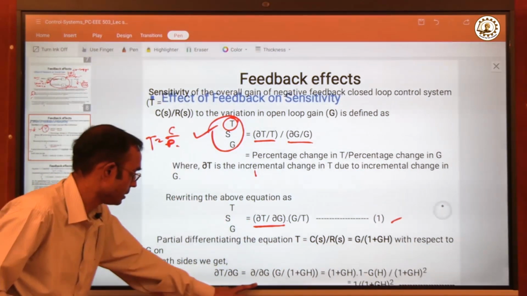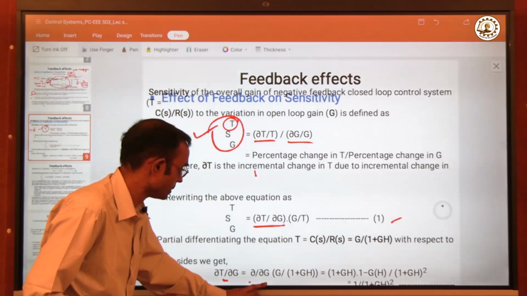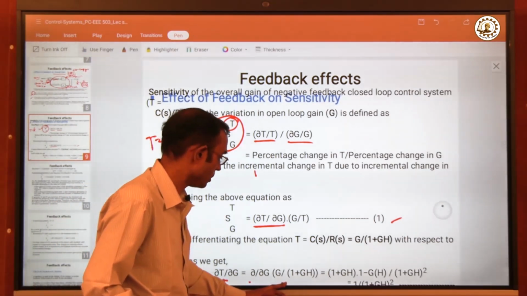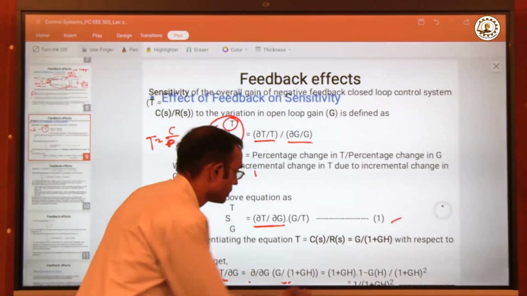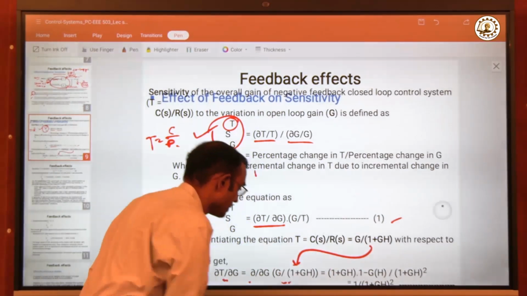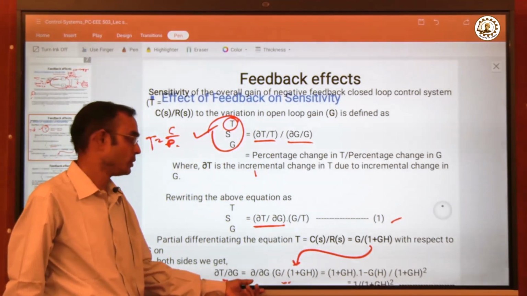That is, del T by del G is del by del G of G by 1 plus GH. We have taken this term inside and are partially differentiating with respect to G.